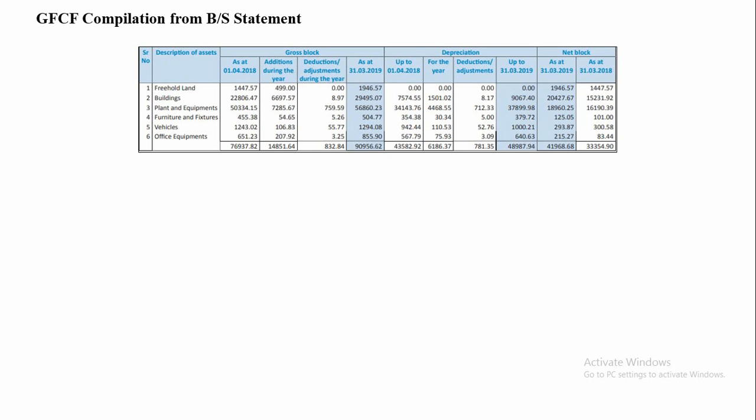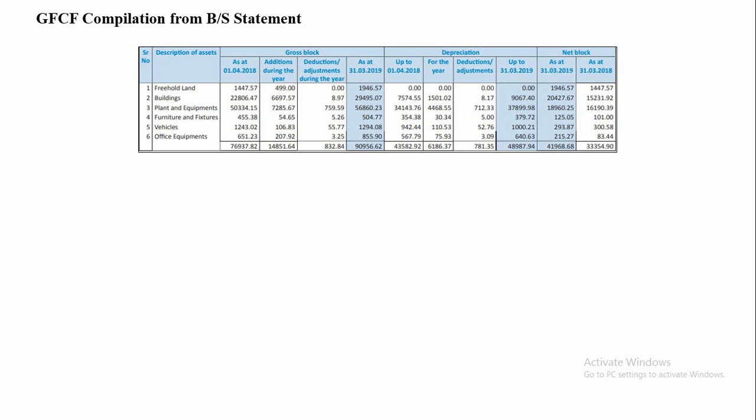only the note on non-current tangible assets of the balance sheet. The slide shows the format of the non-current tangible asset note of the balance sheet summary table.